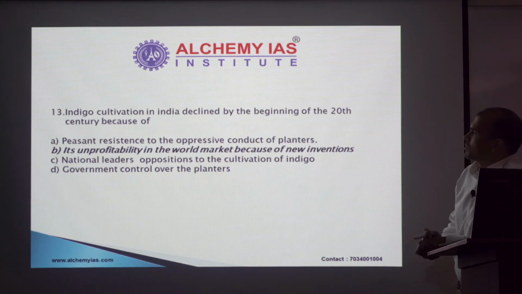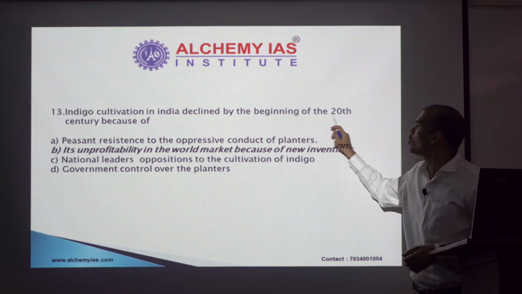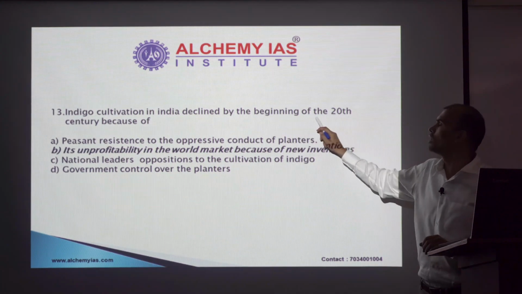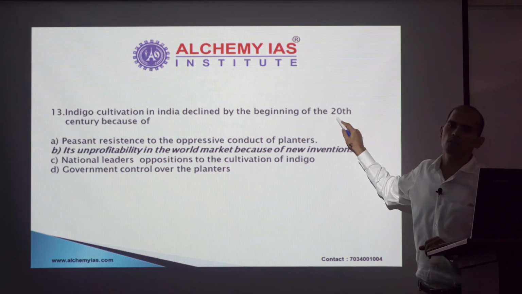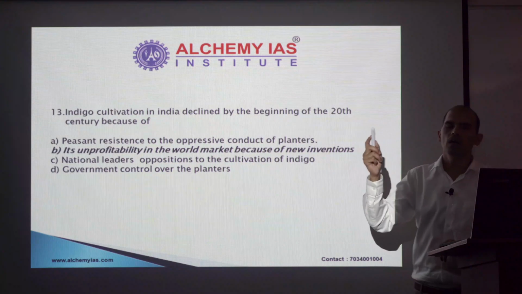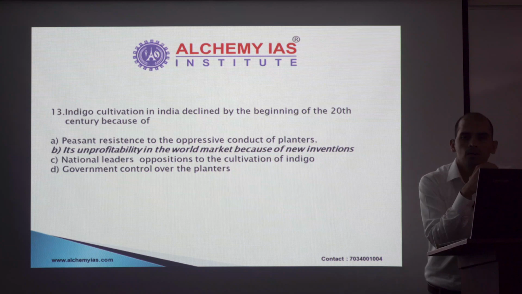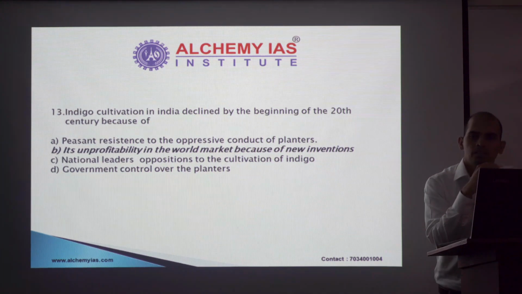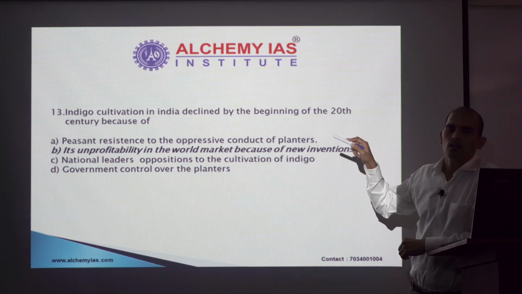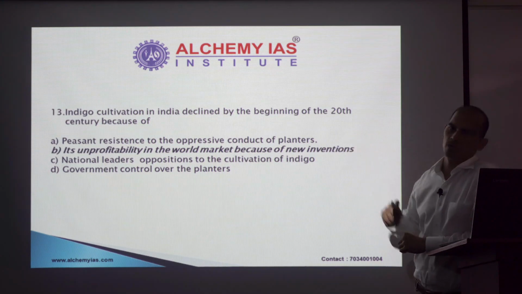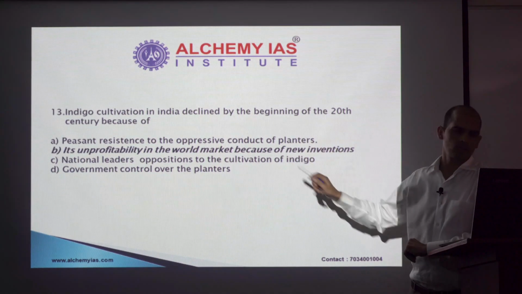Indigo cultivation declined. Focus on the words beginning of the 18th century, beginning of the 20th century. Okay, this is the key here. And if you recall, during this time, Germany was rising. There was discovery of synthetic dyes in Germany, which were keeping the profitability of indigo down. So the correct option in this case turns out to be option B. Next.